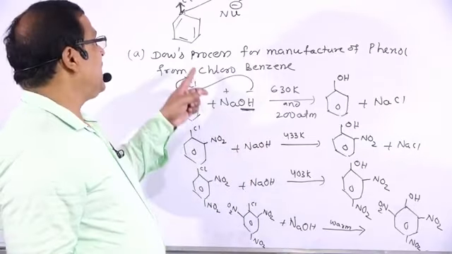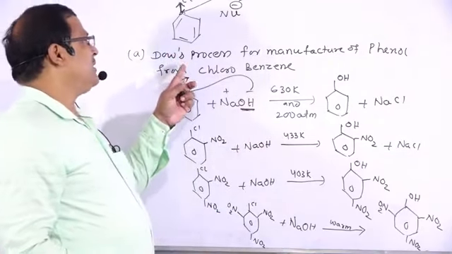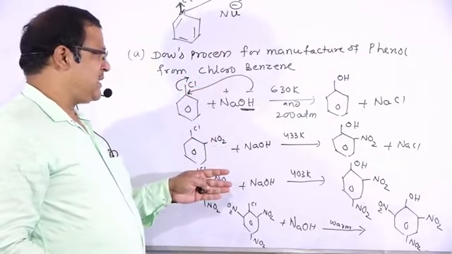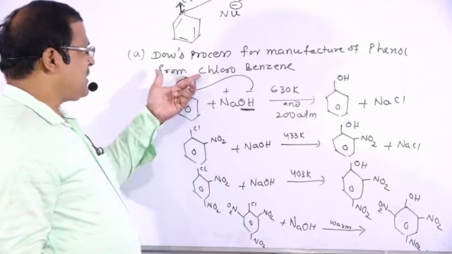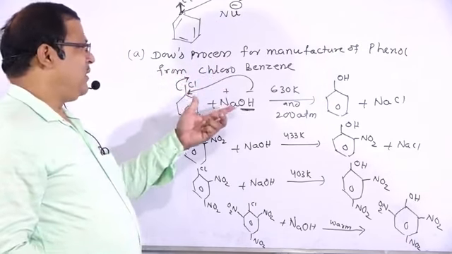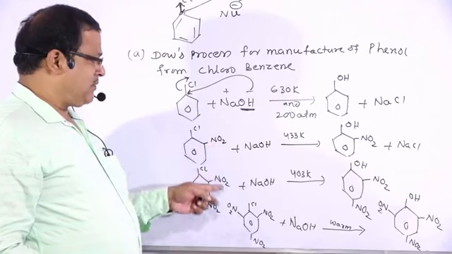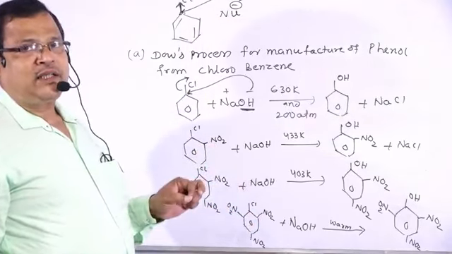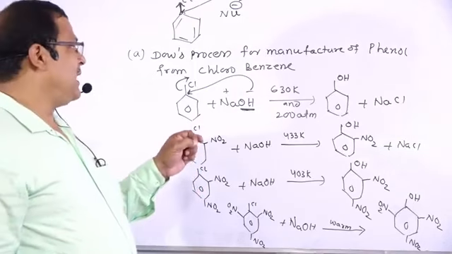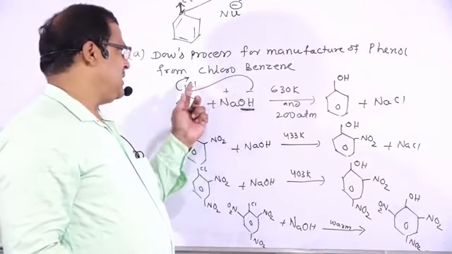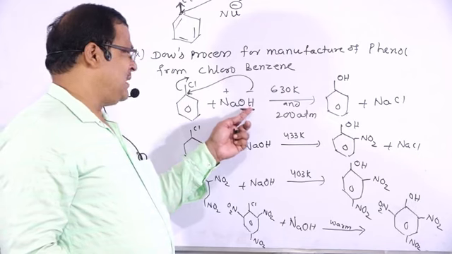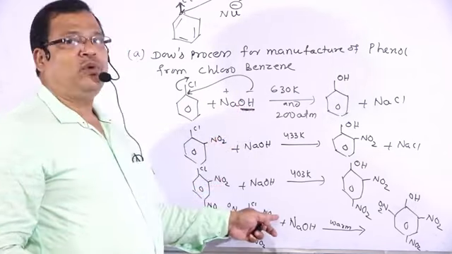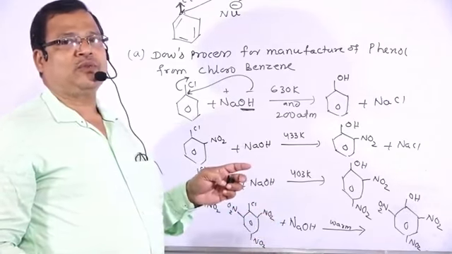So this is regarding the first reaction. We have explained nucleophilic substitution reaction under Dow's conditions. So in Dow's process for the manufacture of phenol, what is the effect of the presence of minus I groups on the rate of that reaction? The rate of reaction increases. The rate of hydroxylation, where the Cl atom is replaced by the OH group, goes on increasing with more and more minus I groups.